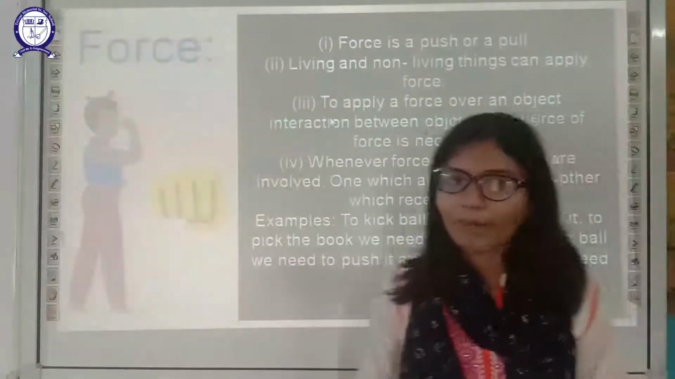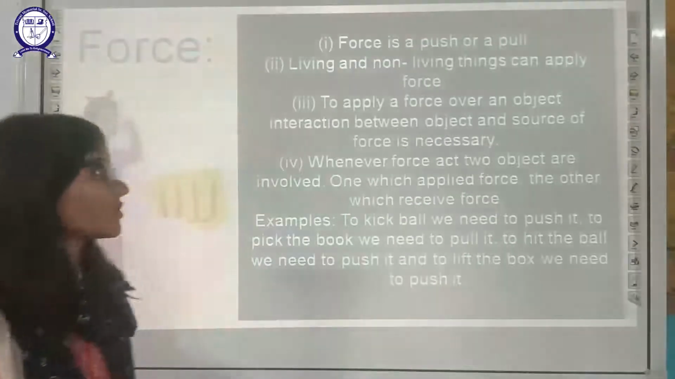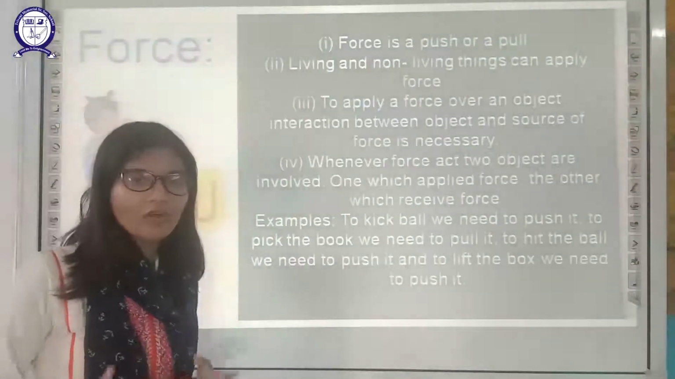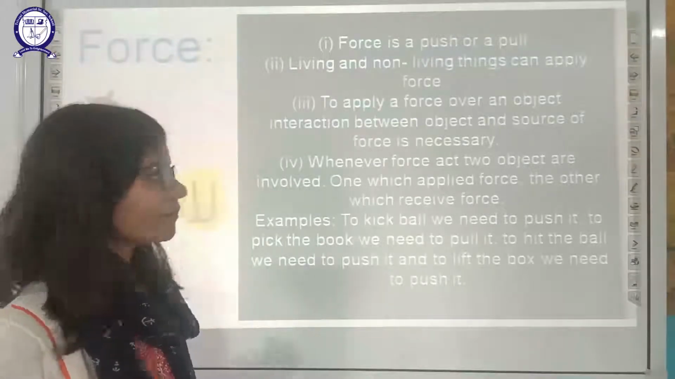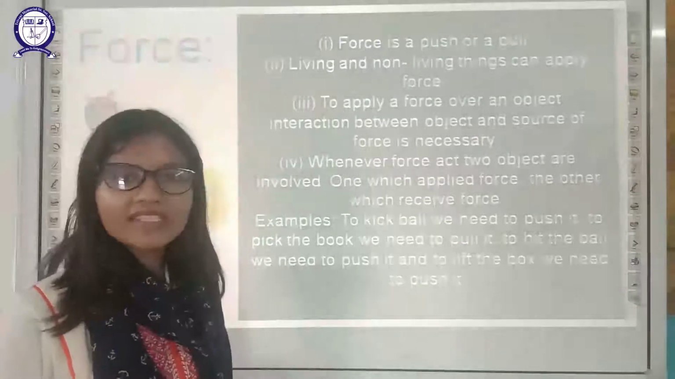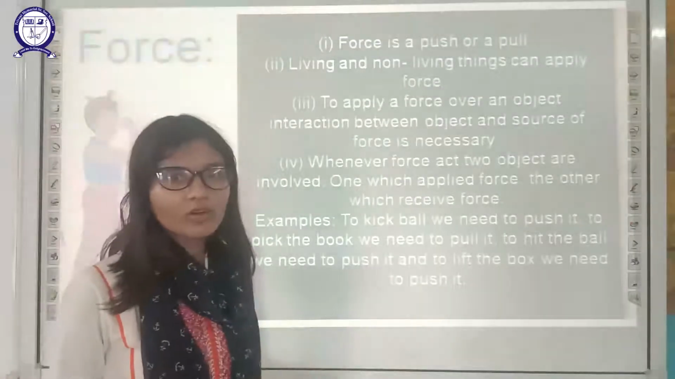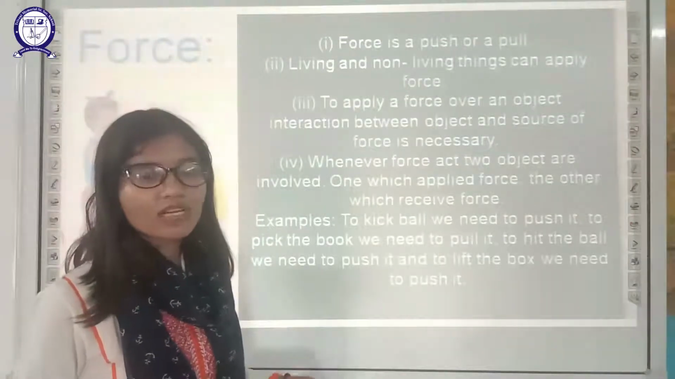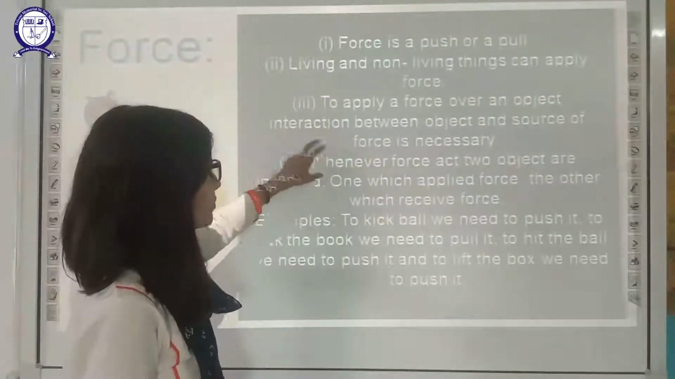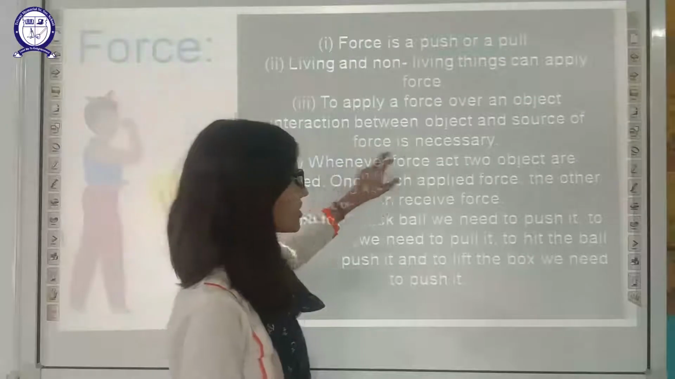So let's talk about force. What is force? Force is anything which can be pulled or pushed. So force is pulling and pushing only. Living and non-living things can apply force. For example, robots are non-living, and they can apply force. To apply force over an object, interaction between the object and the source is necessary.